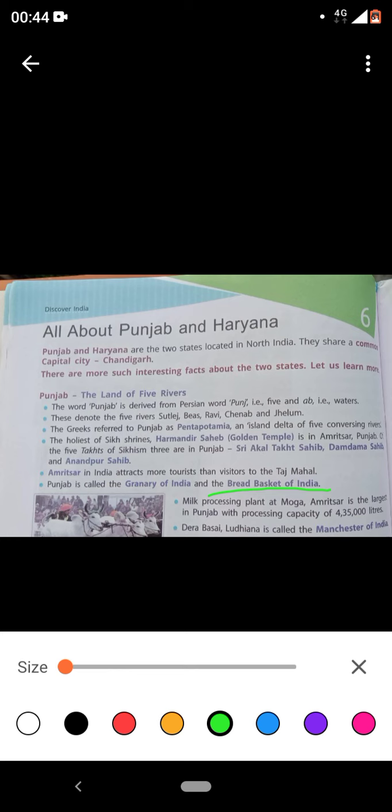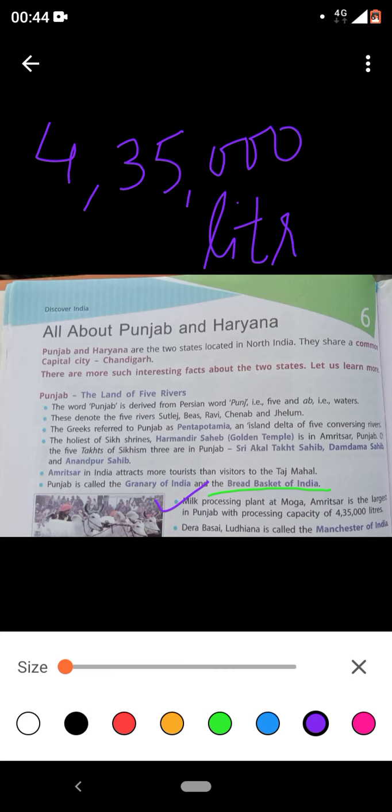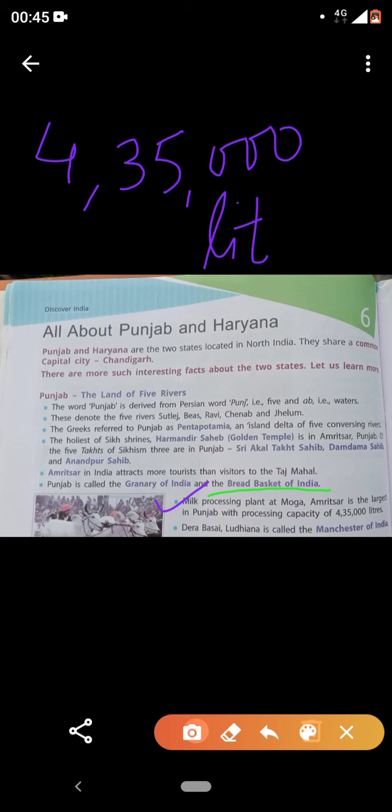Next, very important, the milk processing. The milk processing plant at Moga, Amritsar, is the largest in Punjab with a processing capacity of, please understand the capacity, 4 lakh 35,000 liters. Just imagine the amount of milk being produced at this place. It's 4,35,000 liters. So not only wheat or rice, it is also one of the largest milk producing states. Clear?